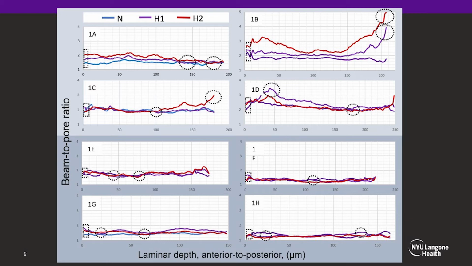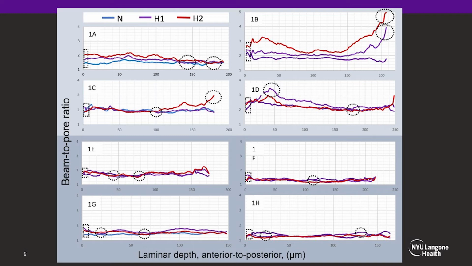Among deformed eyes, three main patterns were noted. 1. An increase in BPR in H1 and H2, mostly at the anterior and middle depth region of the lamina cribrosa, with no deformation in the posterior lamina, shown here in eyes A and D. 2. An increase in BPR that is most pronounced in the anterior and posterior segment of the lamina, shown in eye B. And 3. A marked increase in BPR limited to roughly the posterior third of the lamina cribrosa, shown